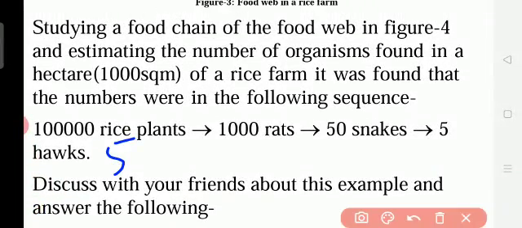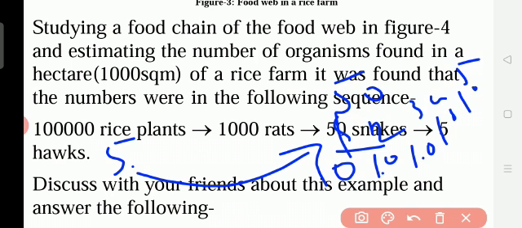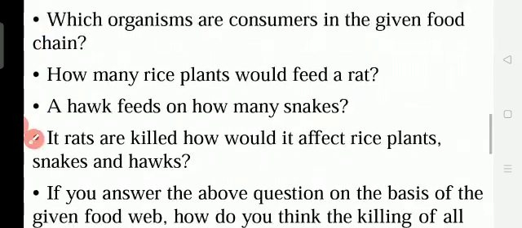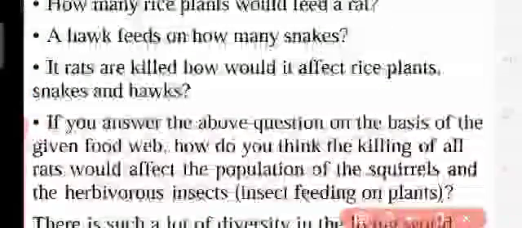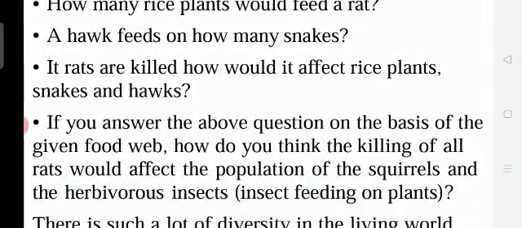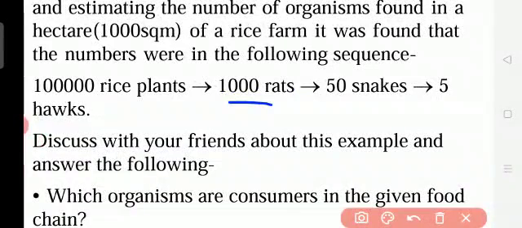So a hawk feeds on how many snakes? 5 hawks are there and 50 snakes. So one hawk can eat how many snakes? 10 snakes. 10, 20, 30, 40, 50, na? So 5 hawks, each hawk can eat 10 snakes.